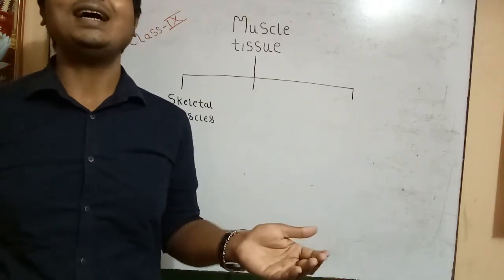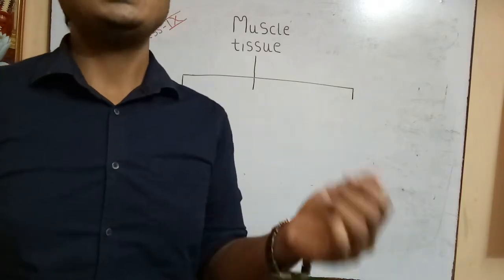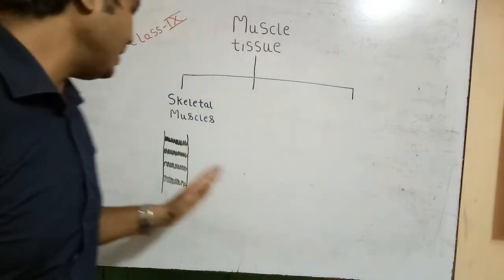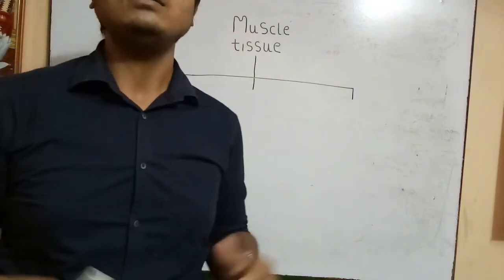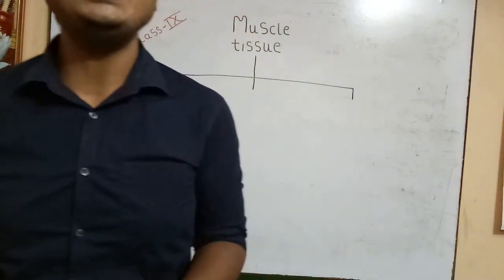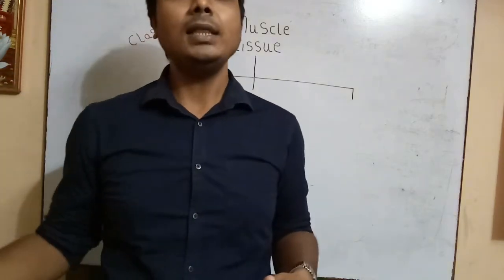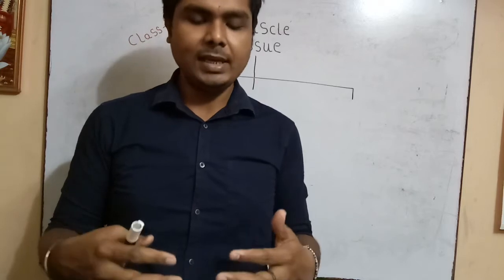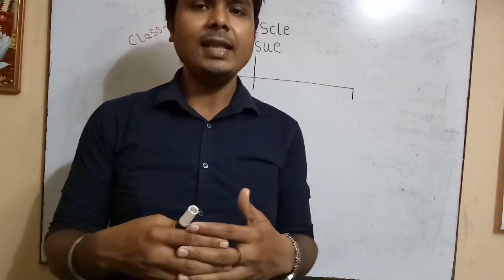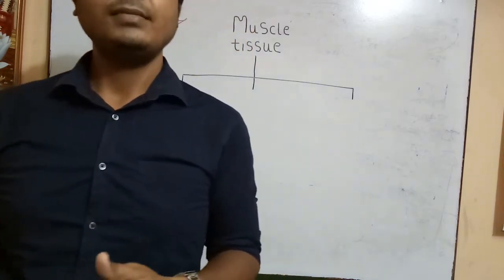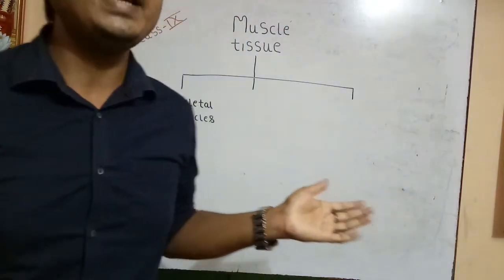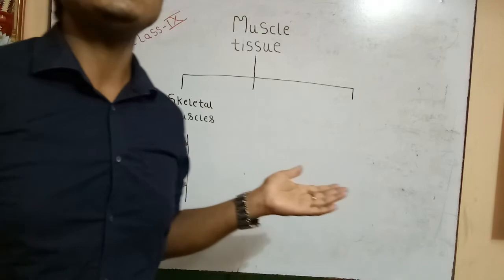Why are they light and dark? It is beyond your scope, but still I will explain roughly that these consist of two kinds of protein, and the concentration of protein in the dark region is greater, and in the light region it is not that great. In the light region, the fibers are actually separate. That is the reason behind the striations of these muscles.